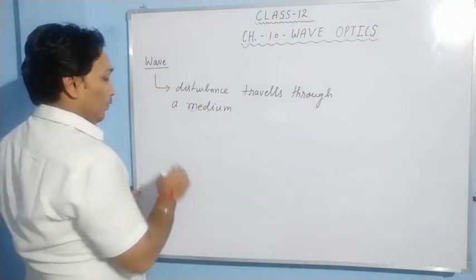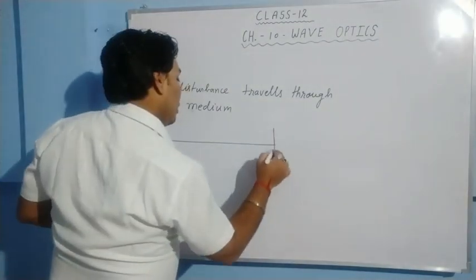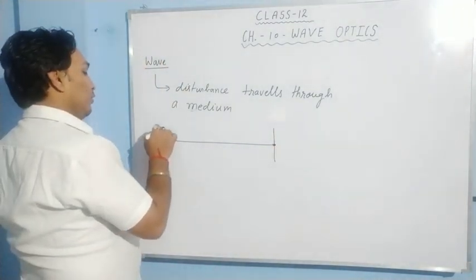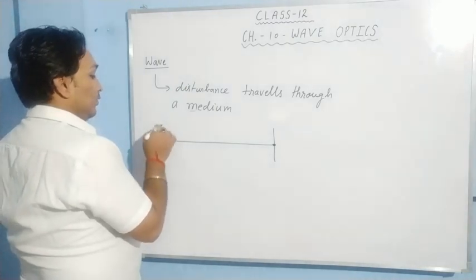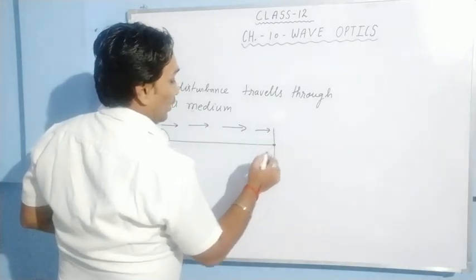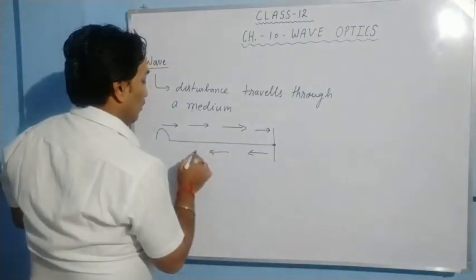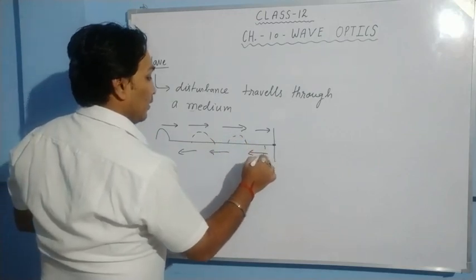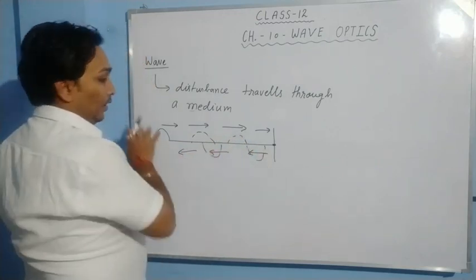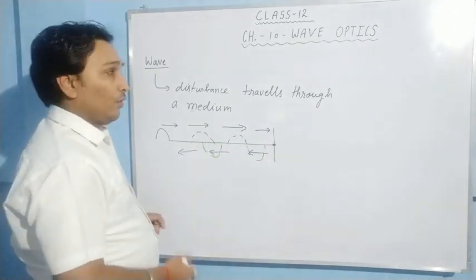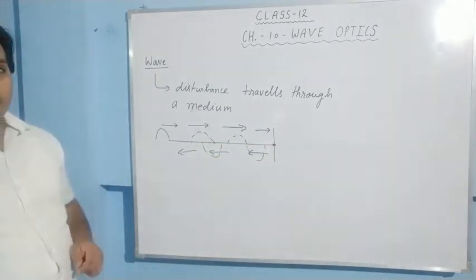Okay? If a string is attached to a rigid support and it is given a slight push over here, then this vibration develops and it travels, then it reflects back from the wall and it comes back like this. So wave is a kind of disturbance which travels through a medium.